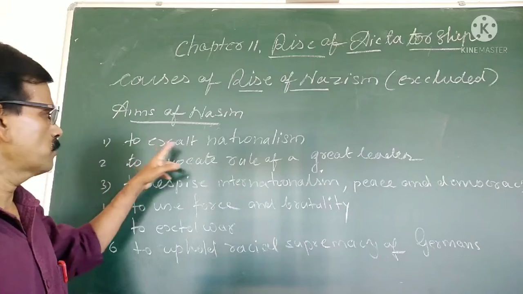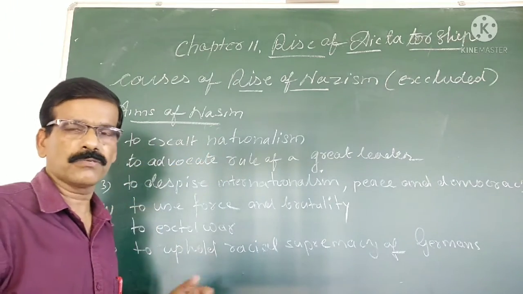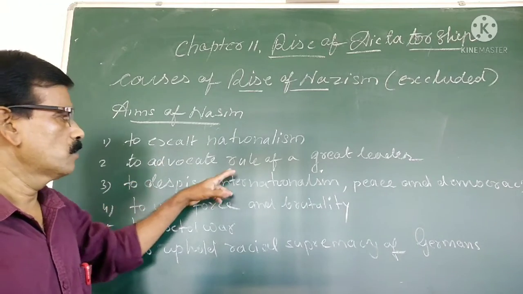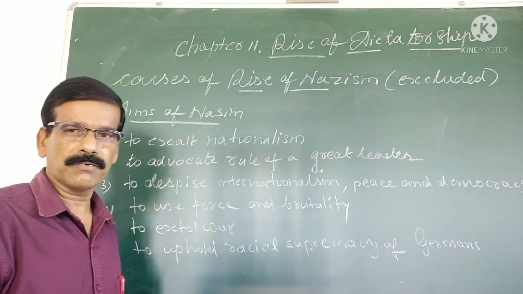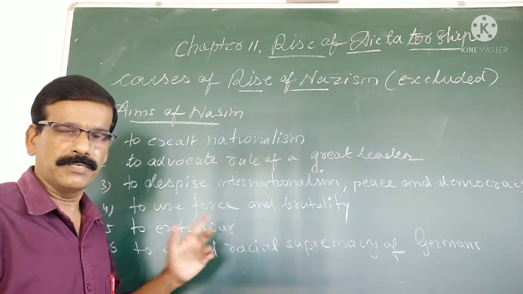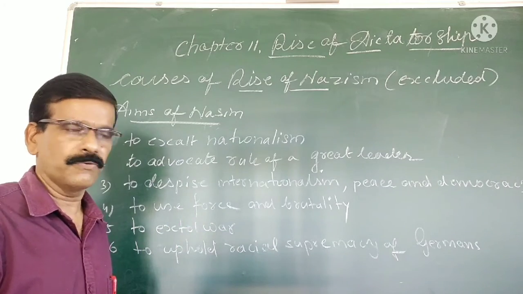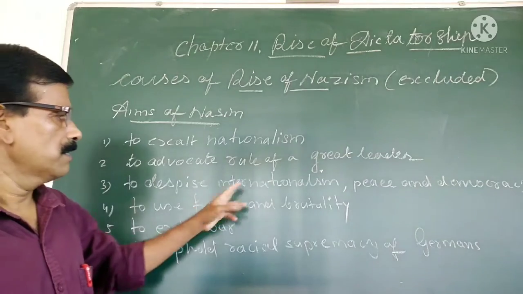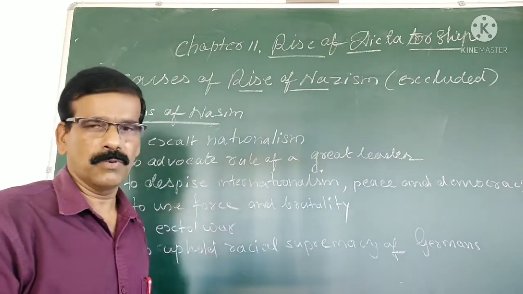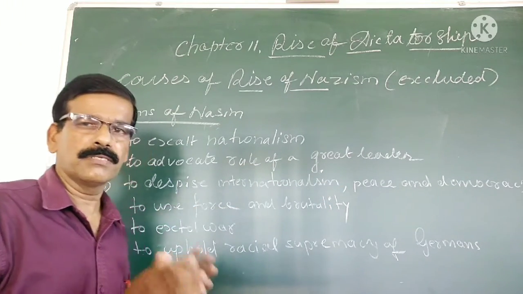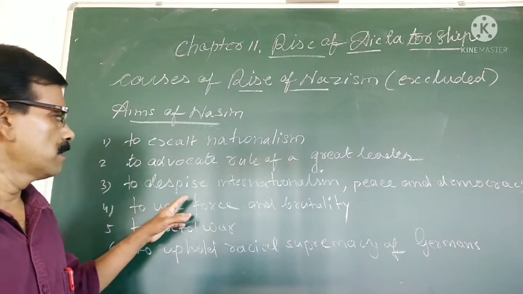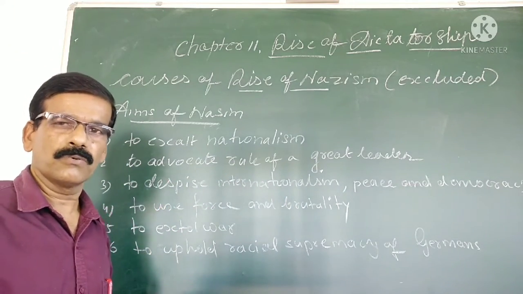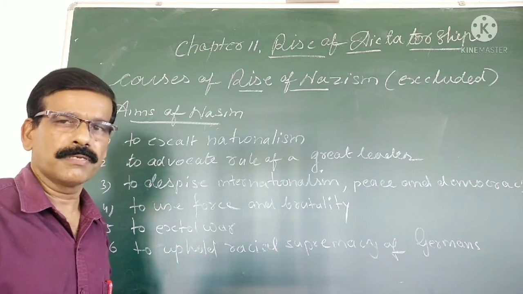First is to exalt nationalism, to praise and think highly of nationalism. Second is to advocate the rule of a great leader from a single party. That is another idea of the Nazi form of government. Next is to despise internationalism, peace and democracy. It means the Nazi government never liked internationalism, peace and democracy. They advocate rule by a single leader.